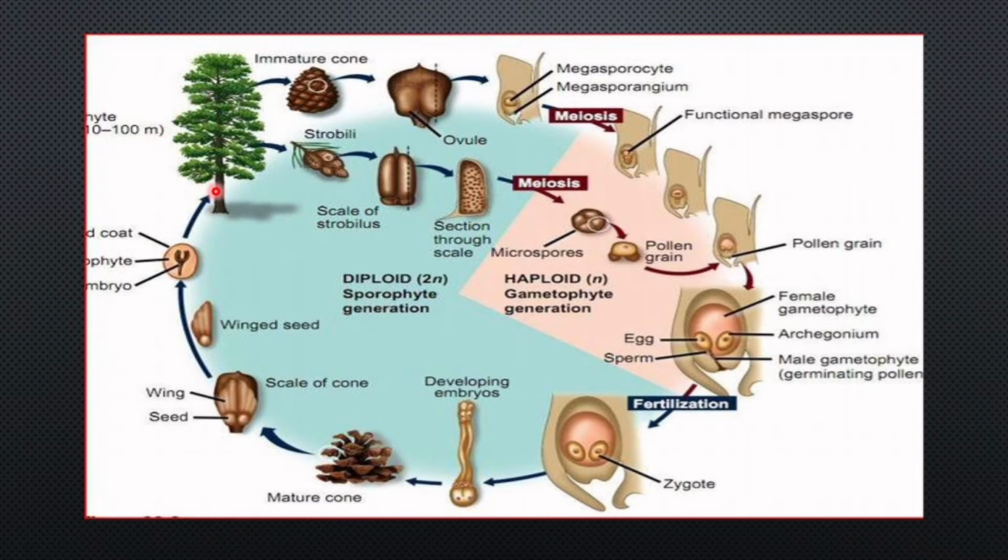So this is the sporophyte of Pinus, which produces male and female cones. These are the female cones, these are the male cones. The female cone consists of many megasporophylls that are spirally arranged to form the female cone, whereas the male cone consists of many microsporophylls that are arranged spirally to form the male cone. Each female cone consists of many megasporophylls, and megasporophylls have megasporangia or ovule.